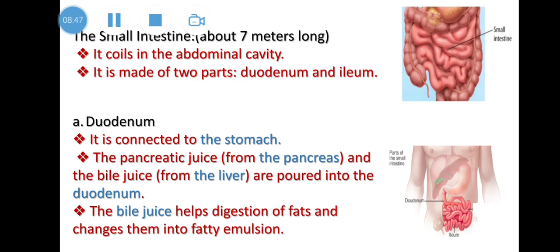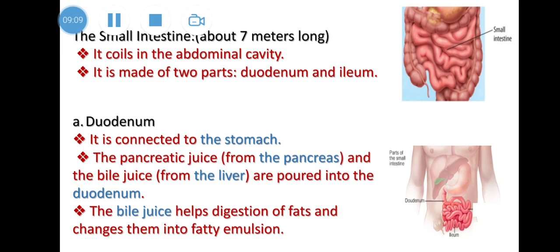In this part there are two secretions, two juices secreted here. This is the pancreatic juice, the secretion that comes from the pancreas, and also we have bile juice, the secretion that comes from the liver. What are we going to use the bile juice for?